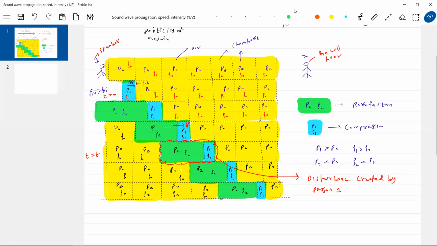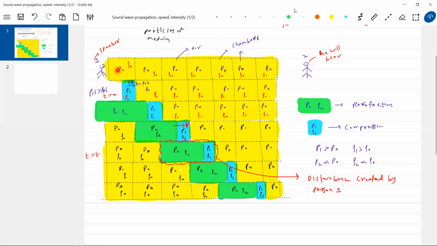So what was the earlier pressure? P naught, rho naught. As the person starts speaking, the layers here will get disturbed. Sir, I'm not seeing layers. I'm asking you to assume. So there's one chamber, and inside this chamber you should assume infinite layers. A good example is your chemistry textbook, which is very thick. Your chemistry textbook is a chamber, and the pages you can assume as layers.